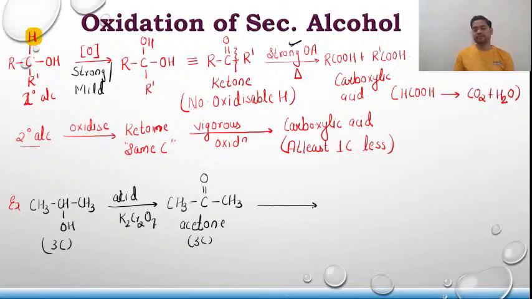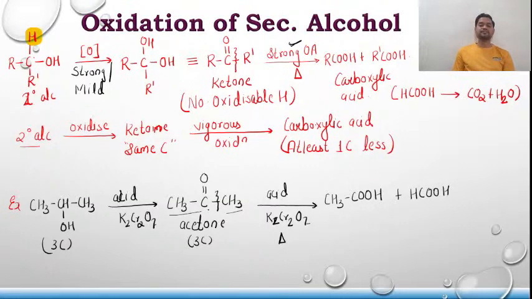Now, even if I use this acidified K2Cr2O7 in excess, there is no reaction until and unless I heat it. The moment I heat it, there is a cleavage of this bond, and this segment will get converted to carboxylic acid. Even this will get oxidized to carboxylic acid, and two products are formed, CH3COOH plus HCOOH. One fragment of acetone consists of two carbon atoms, and that acid will form. The other fragment consists of one carbon atom, and even that acid will form.